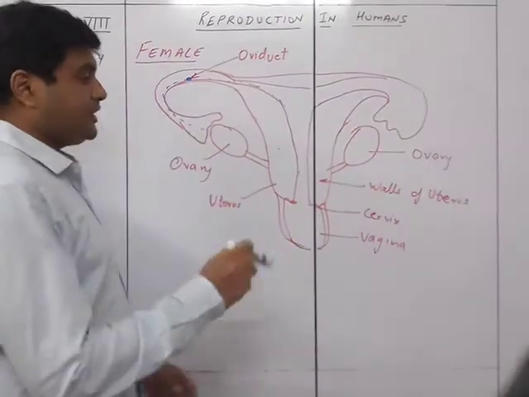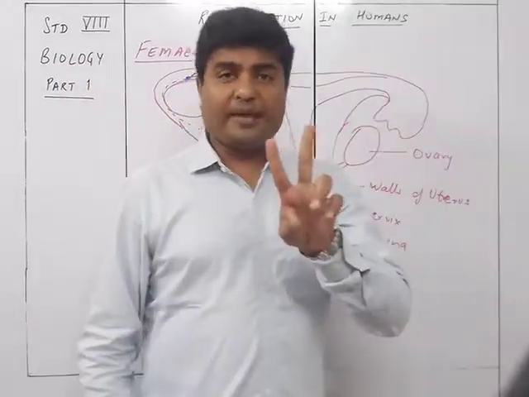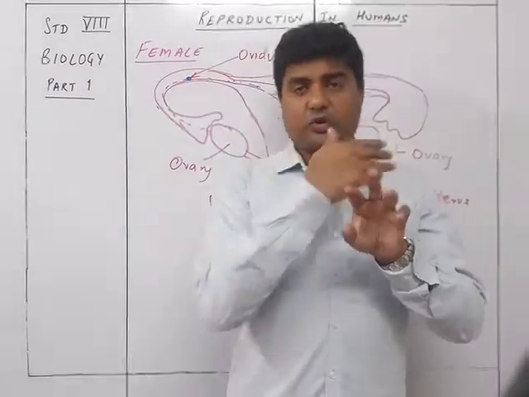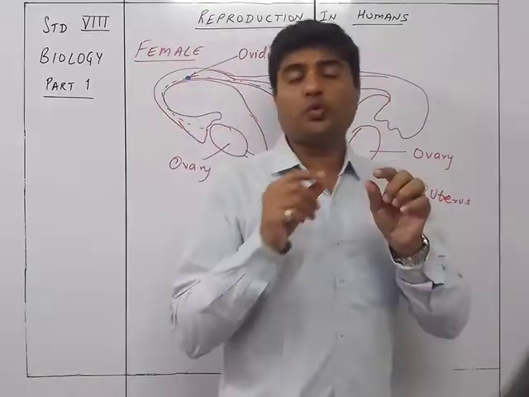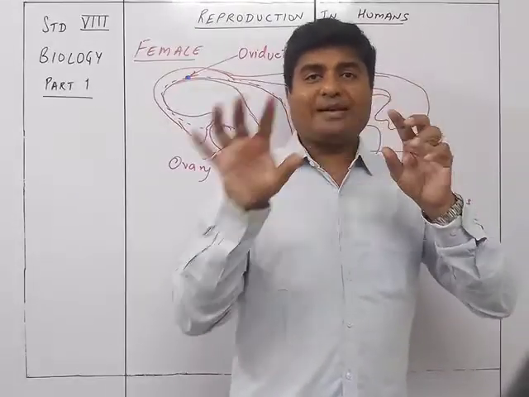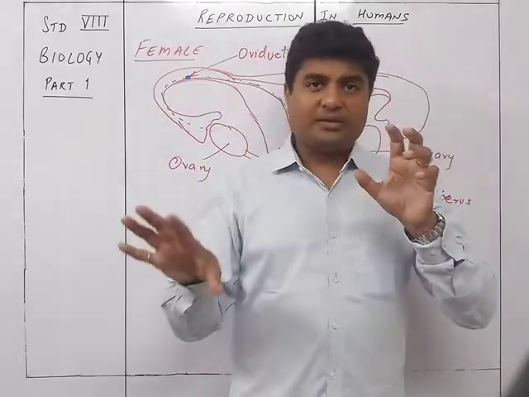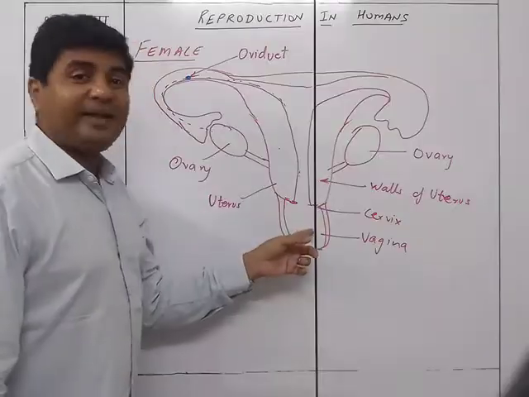So ये सबसे पहले what is happening is the vagina is the outermost part. This vagina has two openings. One is the opening of the vagina which is going to the uterus, and the other one is a small opening which is the urethra. Urethra is the one through which the urine is passed. So female का urinary tract is different and the rectum part, the anus part, is different. In between there is one opening. That opening is the vaginal opening.